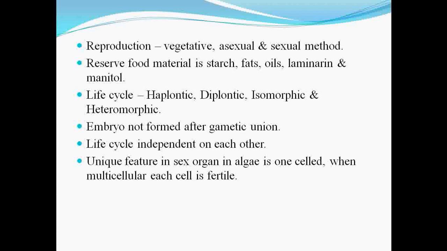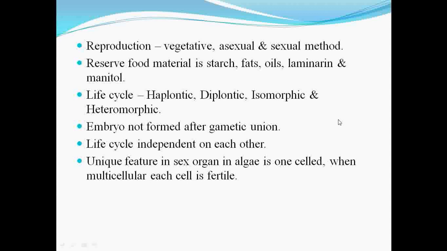Then next comes the life cycle of algae. So algae show presence of haplontic, diplontic, isomorphic and heteromorphic types of life cycle. So what is meant by the haplontic type? Haplontic type means here the main plant body is haploid in nature. Then diplontic means here the main plant body is diploid in nature.